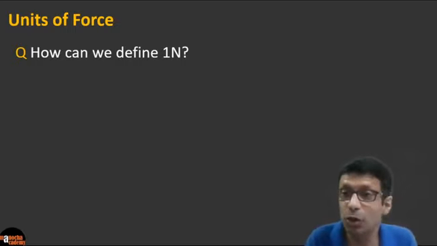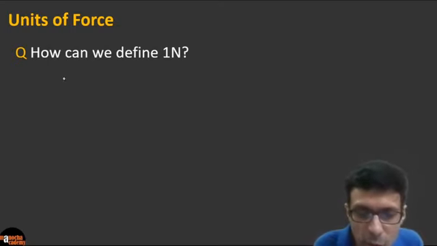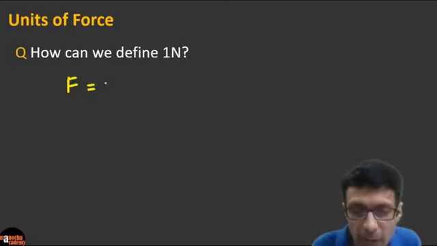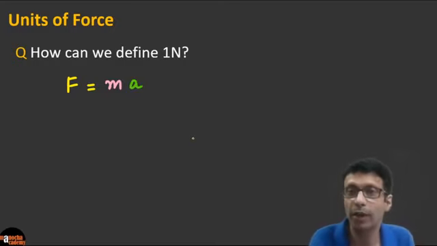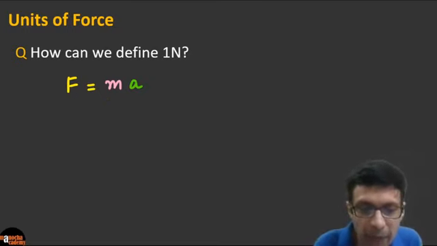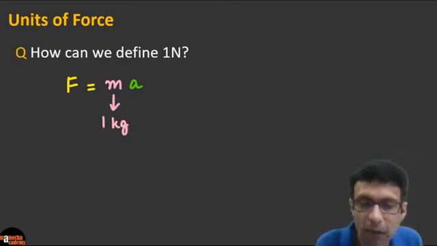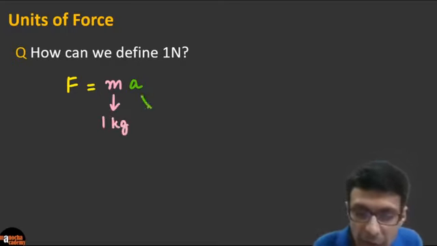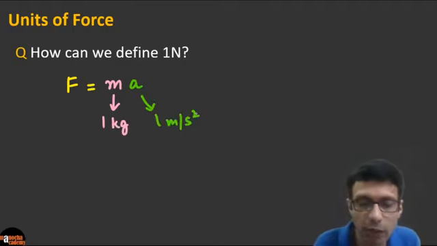Okay, so I'm going to teach you a very easy way to remember this, right? You don't have to learn up any definition. The thing is, just use the formula that we learned, right? We learned today, the force formula is mass times acceleration, right? F = ma, mass multiplied by the acceleration. Okay, so how do we define 1 newton? You can just remember it very easily with this formula. So basically, if let's say a body has a mass of 1 kg, and we apply a force and we give it an acceleration of 1 meter per second square, right? So that's what we do to the body.